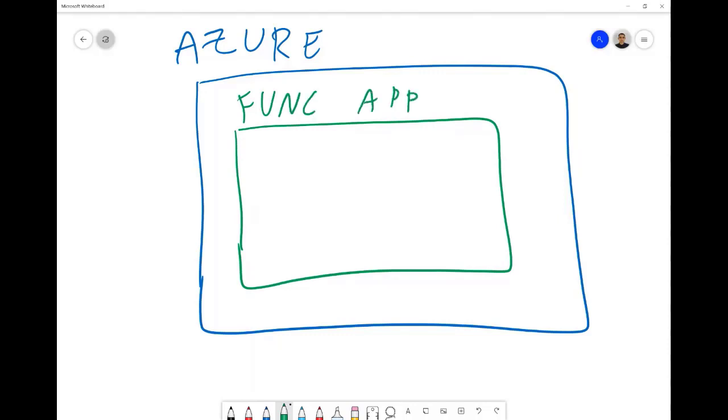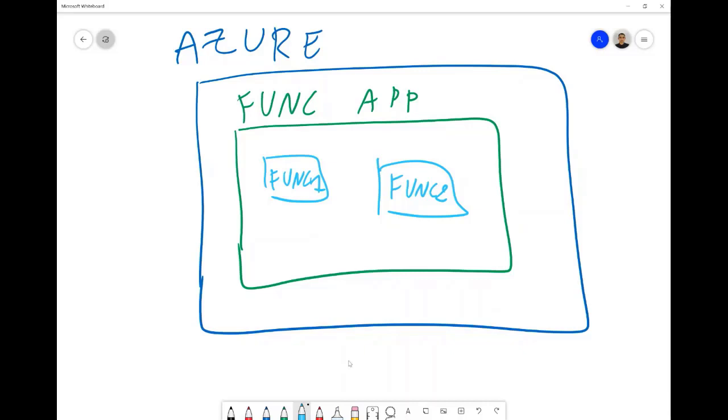And inside this function app, or inside this service, we can add or publish many functions. So what we'll do is, for example, publish 2 functions. So func 1 and function 2. This is what we'll be doing right now.